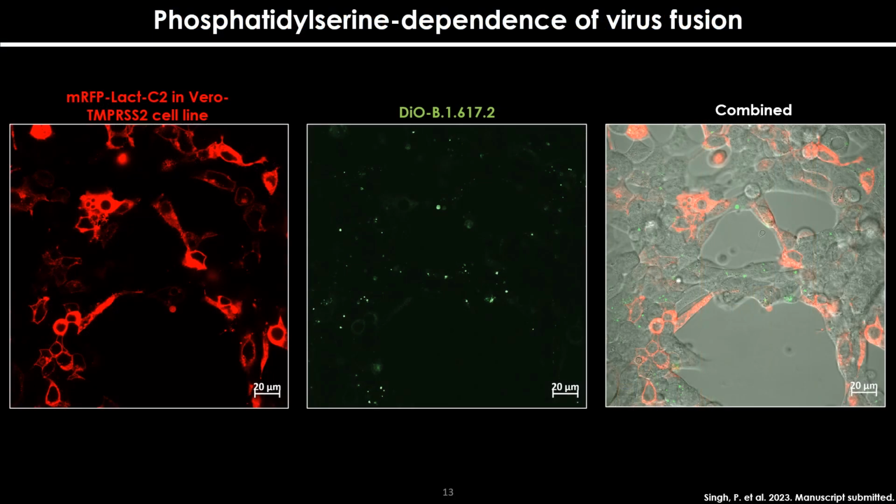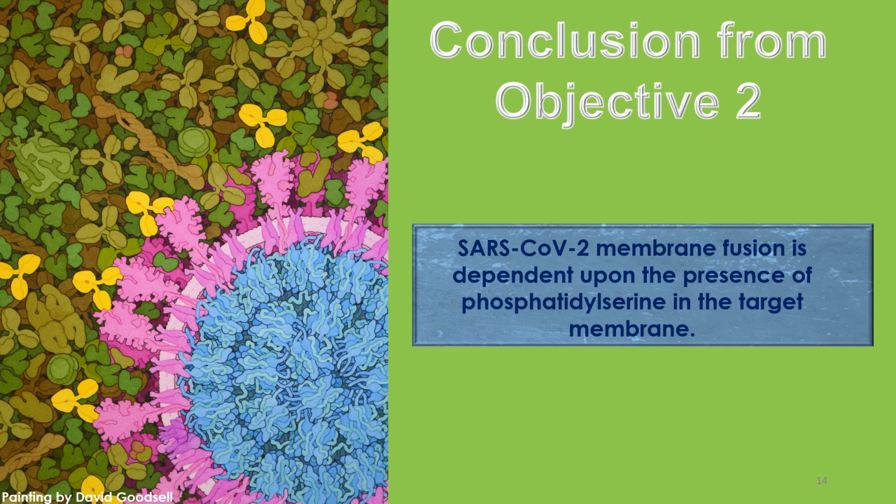Another important evidence is from this confocal assay, which is to find out the entry of virions inside the cell. We have mRFP LactC2 in the target cells. The LactC2 binds to phosphatidylserine in the membrane, and thus phosphatidylserine will not be available for virions to bind. As we can see here from the white arrows, the places only where LactC2 is not present, that is, the cells which are not red, is the place where we can see entry. Hence, the conclusion for this objective is that SARS-CoV-2 membrane fusion is dependent upon the presence of phosphatidylserine in the